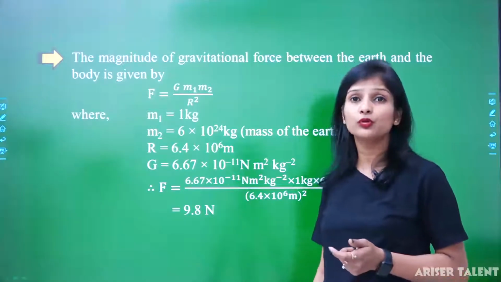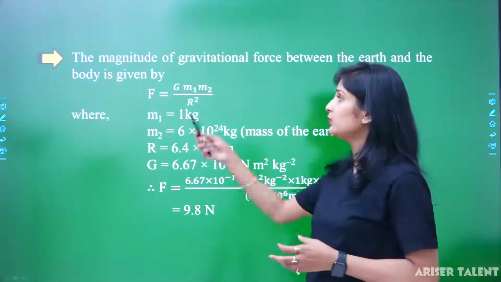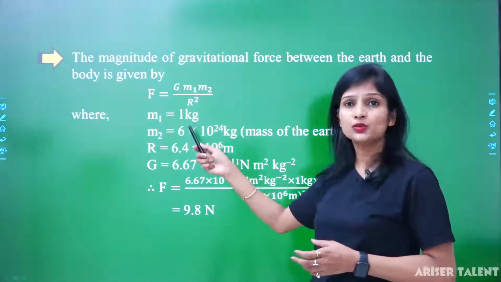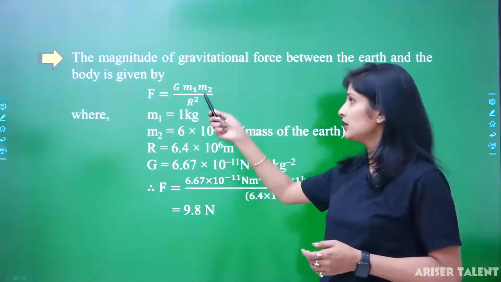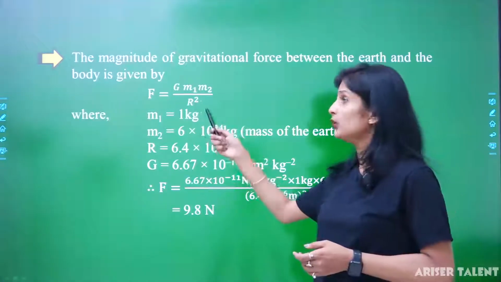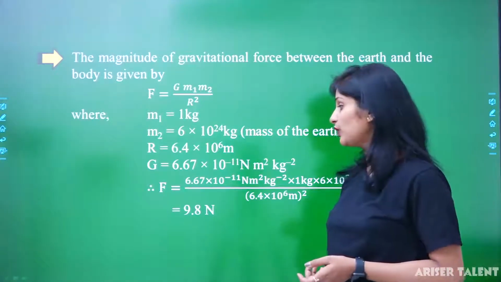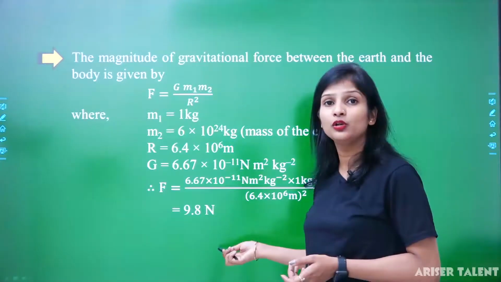Now what do we have to do? We have to put all the values in the given formula. What is the formula? G m1 m2 upon r square. Put the values of G, m1, m2 and r. Now calculate. When we calculate it, what we find is that the value will be 9.8 Newton.